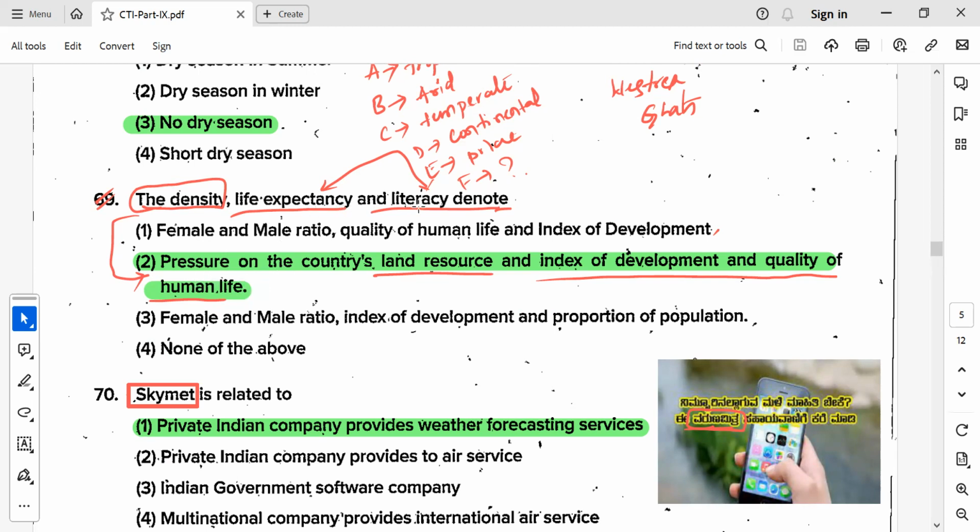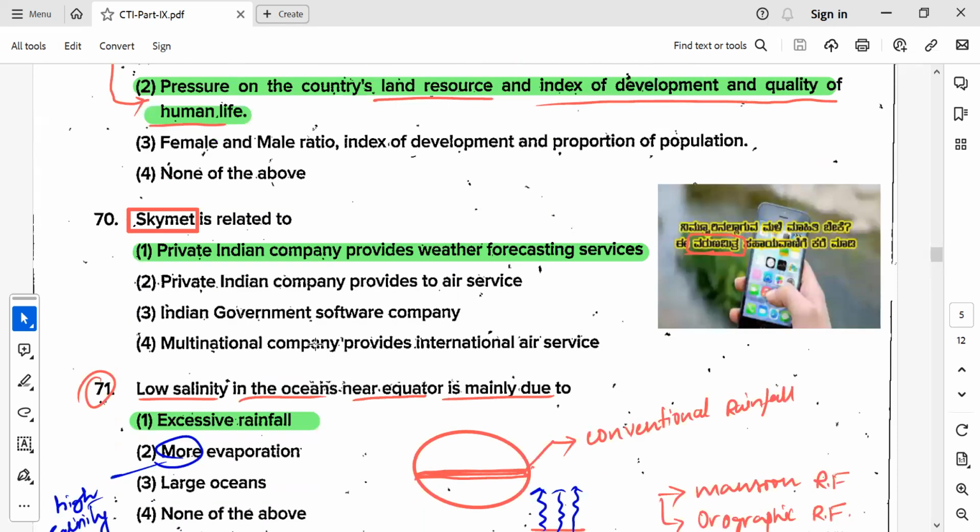Life expectancy and literacy denote the index of development and quality of human life. Options one and three won't match with the statement that is given. So Skymet is related with what? Of course, it's a weather forecasting services company.